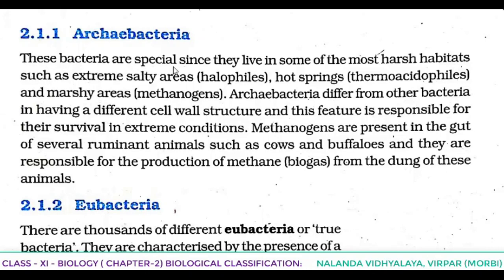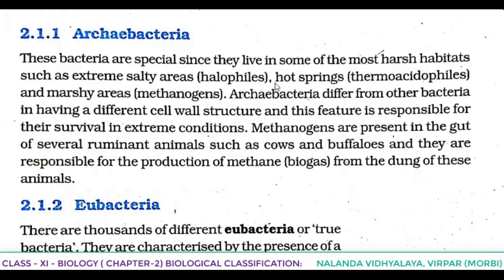These bacteria are special. Why? Since they live in some of the most harsh habitats, that is the difficult or hard habitats, such as extreme salty areas, that is halophiles. What are halophiles? They are the bacteria which are living in extreme salty areas, known as halophiles.